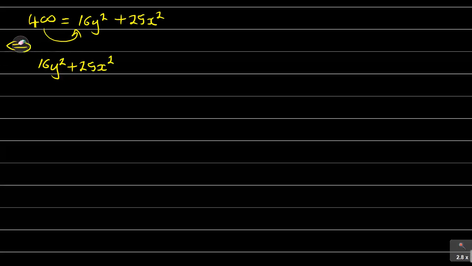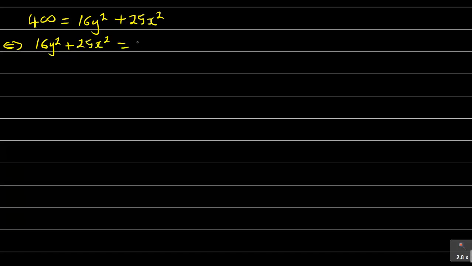Actually this is fine as is. What I need to do here is simply interchange that. If I interchange this, what I have is 16y squared plus 25x squared is equal to 400. Already this is arranged in the general form.